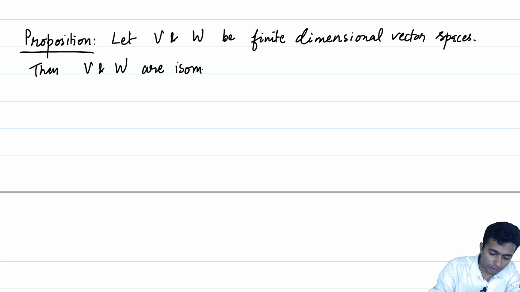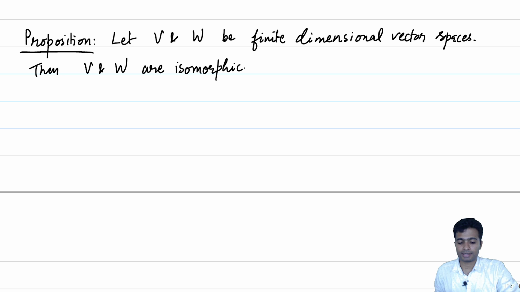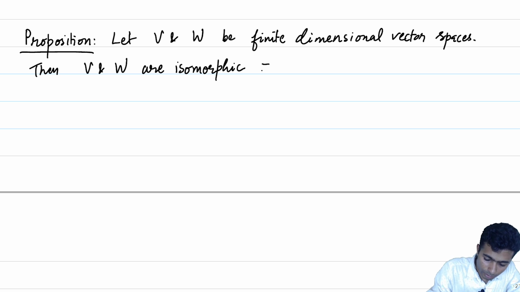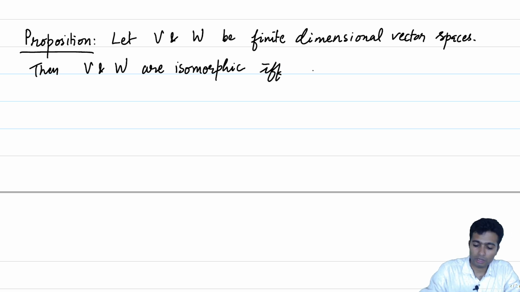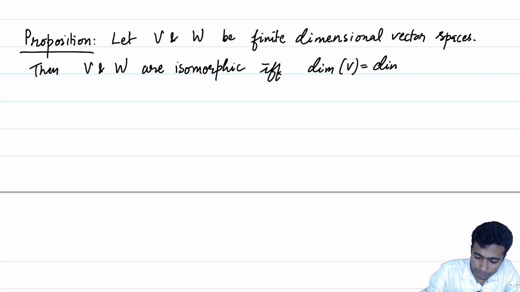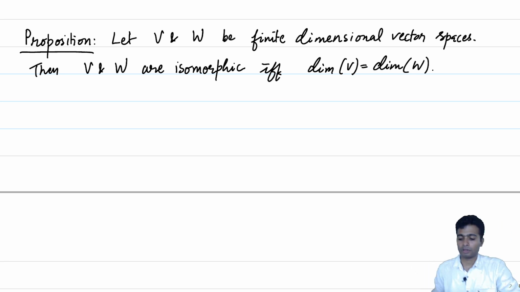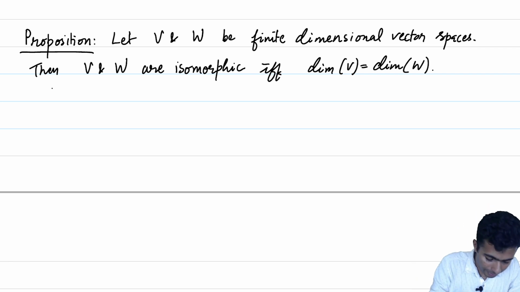Recall that two vector spaces are isomorphic if there exists an invertible linear transformation from one to the other, or the other to the one. So, if and only if dimension of V is equal to the dimension of W. Okay, let us give a proof of this statement.